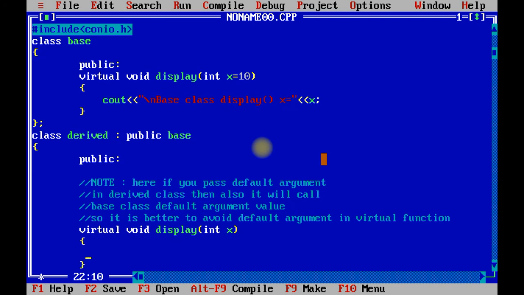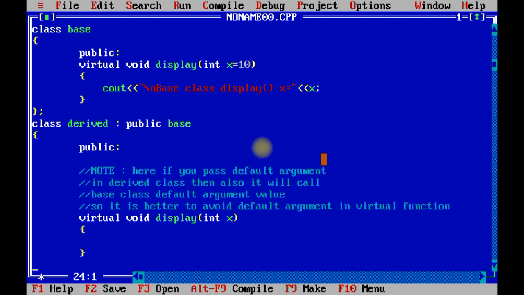Now cout \n derived class display function and value of x would be of x.